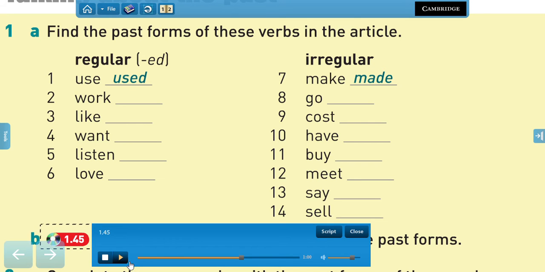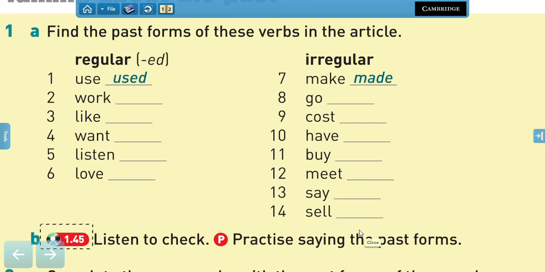Cost and cost. 10, had, 11, bought, 12, met, 13, said, 14, sold. Did you have them all correct?